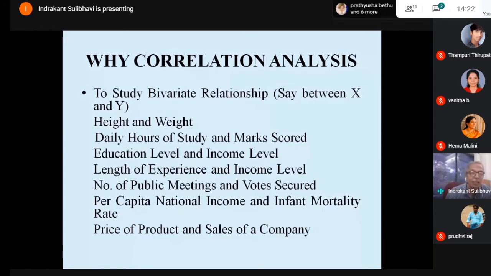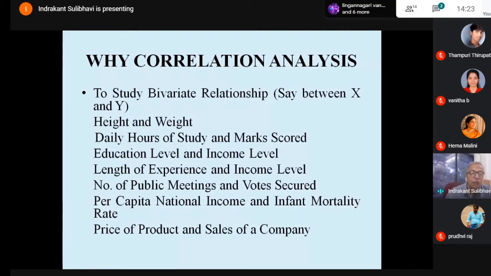Similarly, whether the length of experience and income levels are related? Somebody has put in 20 years of service, 25 years of service, but another person has put in only 5 years of service. His income may be more than the person who has put in long years of service. So again, another question one may be interested in: length of service and income level.